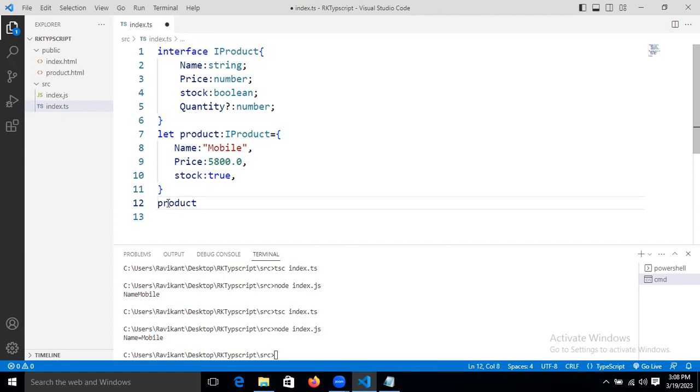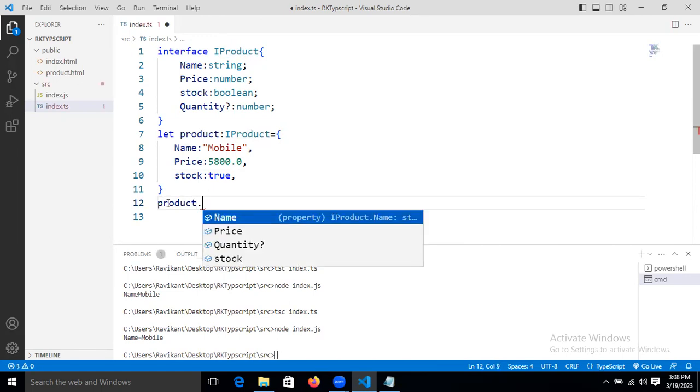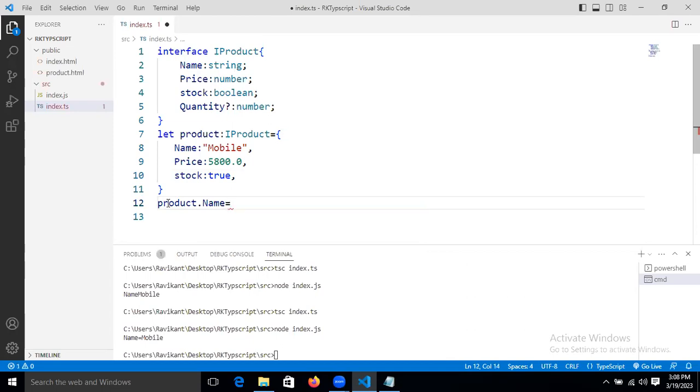Let's take product.name. In the name property, instead of mobile, let's take HP laptop. Can we reassign that property by taking the reference of that object or not, guys?